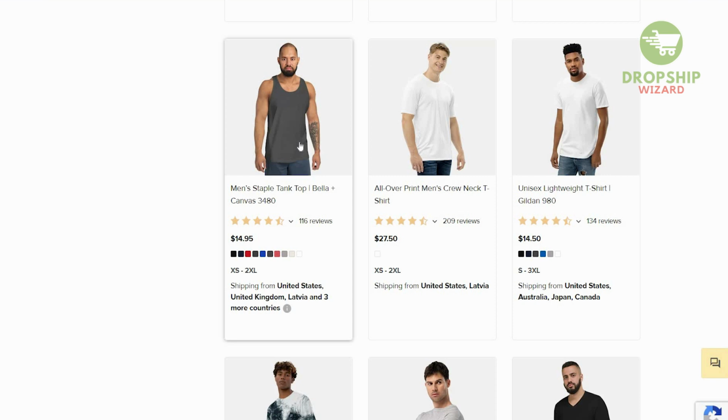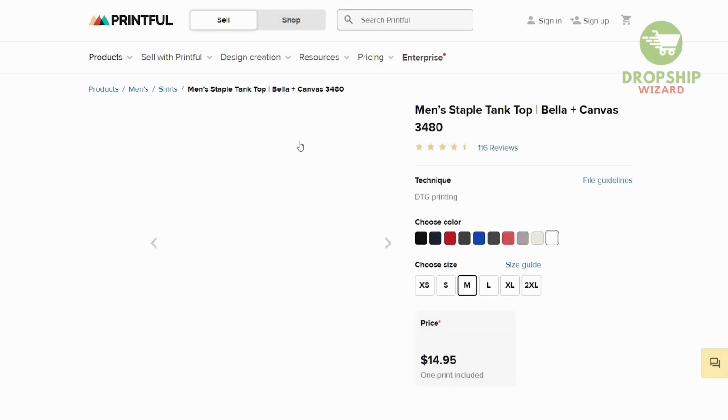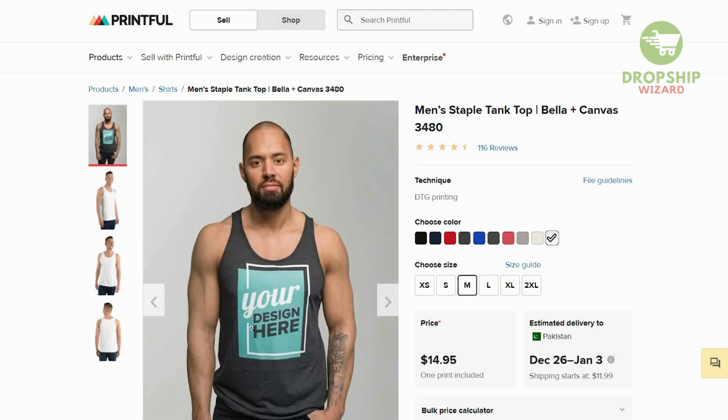So we're going to look at the tank top for men's. So this is available over here. This is for $14.95. So basically, this means that we can actually get any color that we want. We can put whatever we want on it. We can design it anything we like. For example, you can design your logo. The logo is going to come over here.